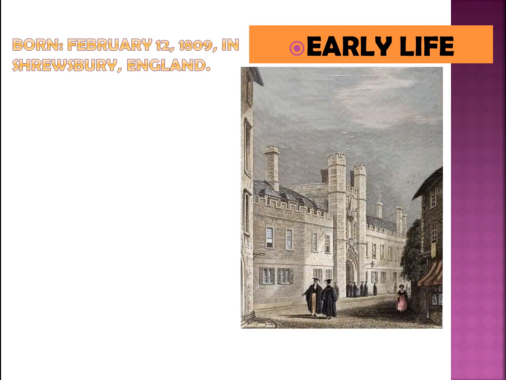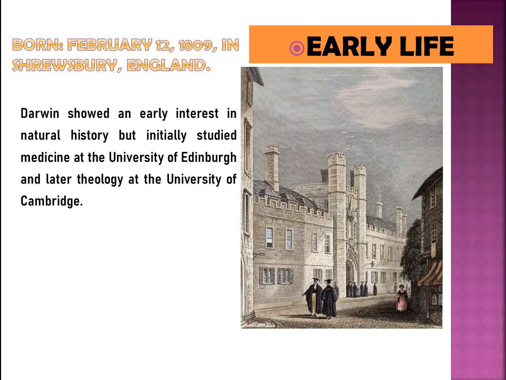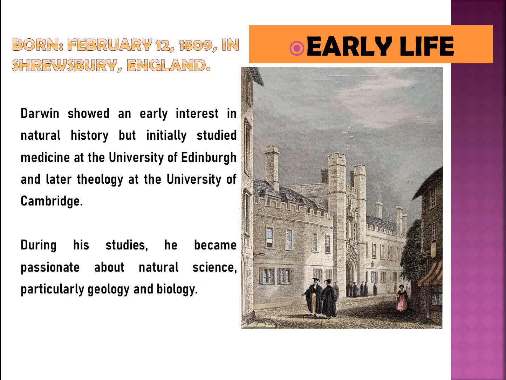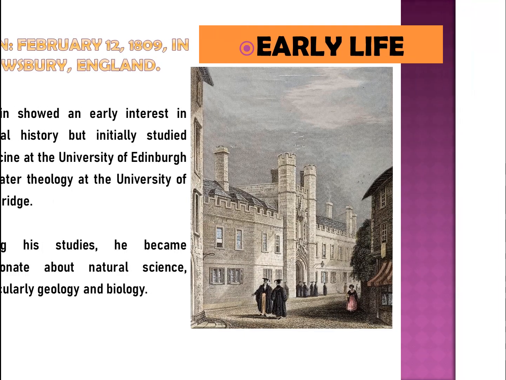Early life. Born February 12, 1809, in Shrewsbury, England. Darwin showed an early interest in natural history but initially studied medicine at the University of Edinburgh and later theology at the University of Cambridge. During his studies, he became passionate about natural science, particularly geology and biology.